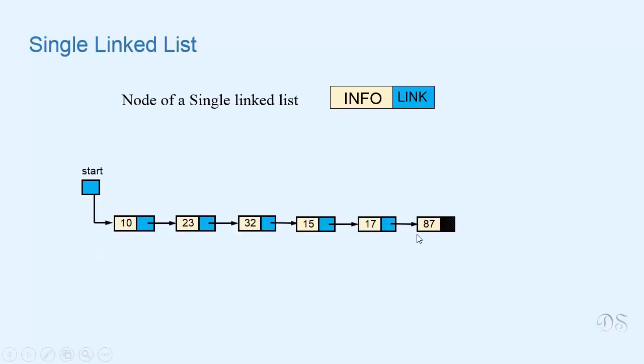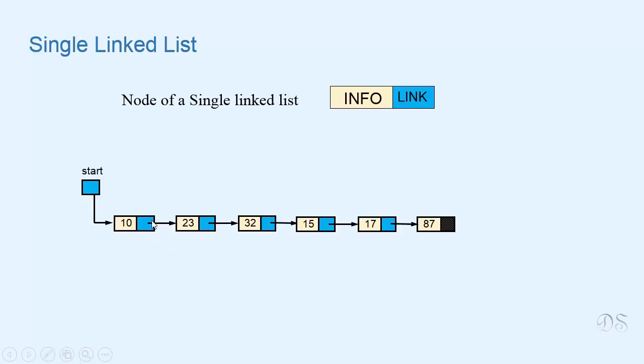This is an example of a single linked list with 6 nodes. The info part here contains an integer value. This can be of any other type also. We maintain a special reference variable that always refers to the first node of the list, and we have named it start. This reference is the identity of the list, and with the help of this reference only, we can access all the elements of the list.